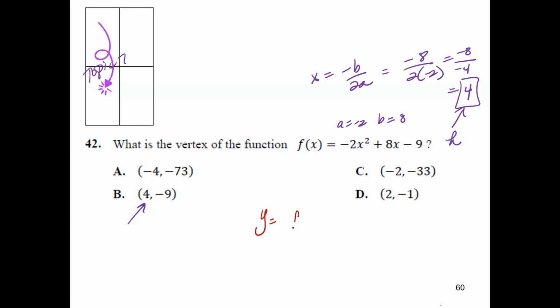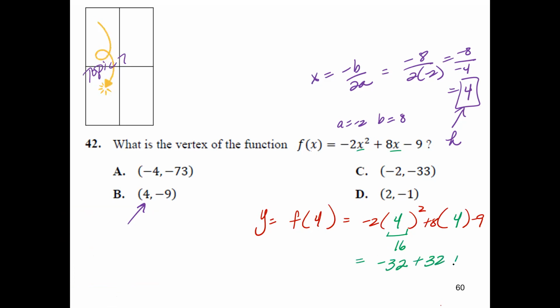For my y value, I'm going to do f of x. x is 4, which is going to be negative 2 times 4 squared plus 8 times 4 minus 9. So wherever there is an x value, you're going to put a 4 in here. So 4 times 4 is 16. 16 times negative 2 is negative 32. 8 times 4 is 32, minus 9. And you guys know that negative and positive 32 cancel, which is just going to give me a minus 9. I don't know why I put a plus there. So my answer is negative 9. And is that negative 9 for the y? Yes, it is. So you know your answer is going to be B.